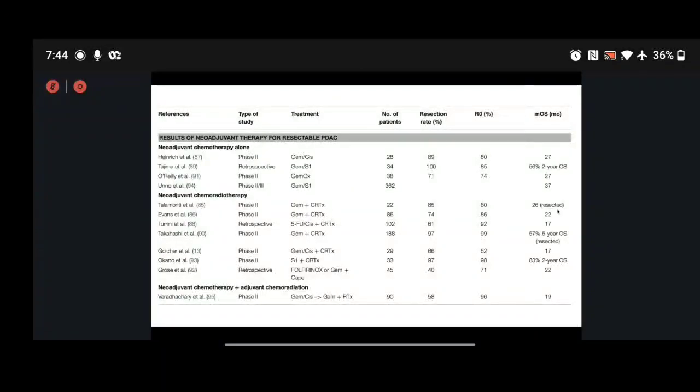These are the various studies which have been undertaken in resectable pancreatic cancer, using neoadjuvant chemotherapy alone, neoadjuvant chemoradiation, and perioperative therapy with administration of radiation post-operatively. These are the earlier studies, the majority of them retrospective or phase 2 trials.